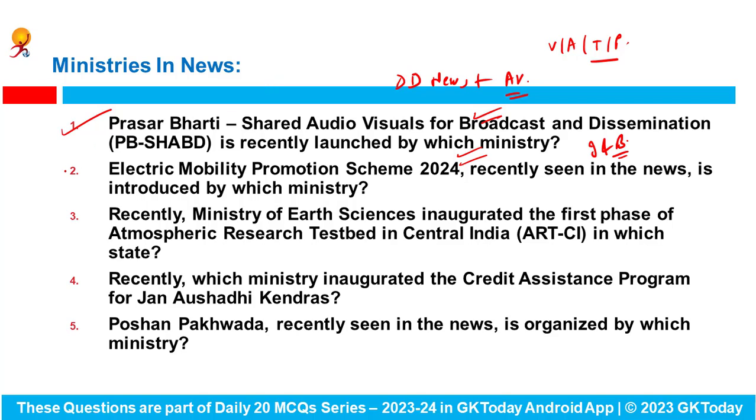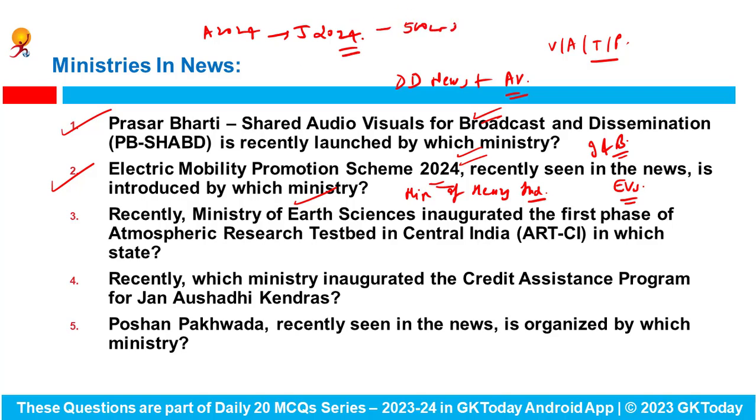Right. The Electric Mobility Promotion Scheme 2024, recently seen in the news, is introduced by which ministry? Here the answer is the Ministry of Heavy Industries. They announced the Electric Mobility Promotion Scheme in March so as to encourage the adoption of electric vehicles in the country. This scheme will run from April 2024 up to July 2024 with a total outlay of 500 crore rupees.